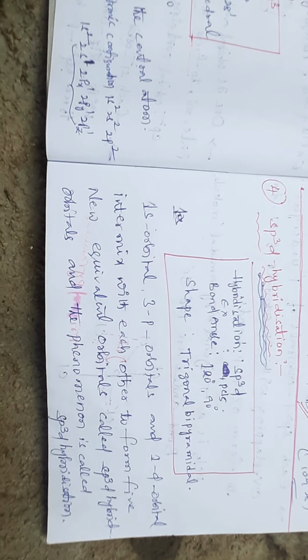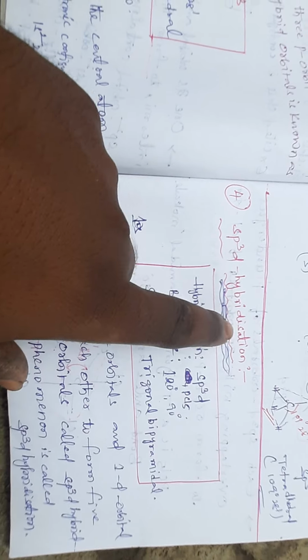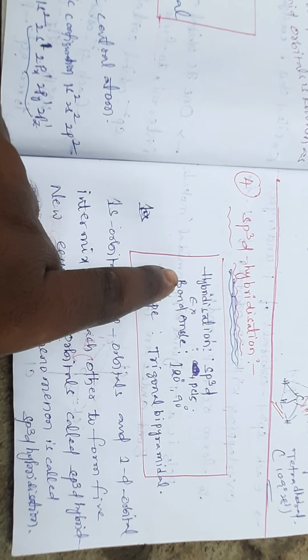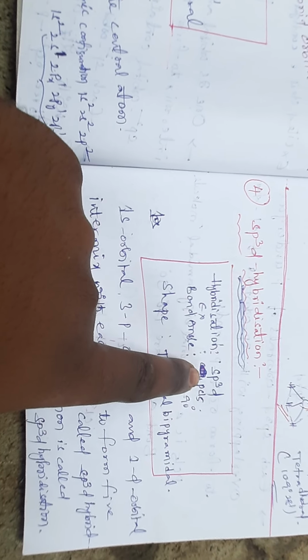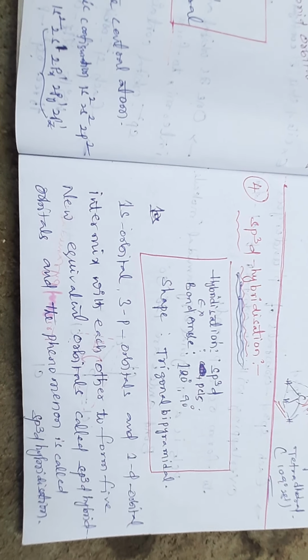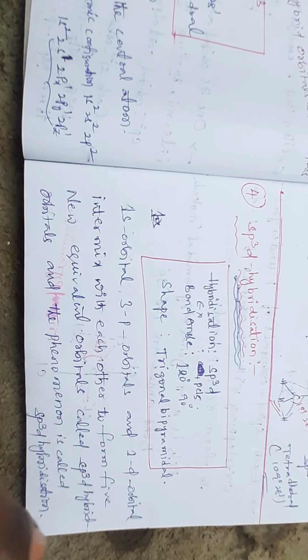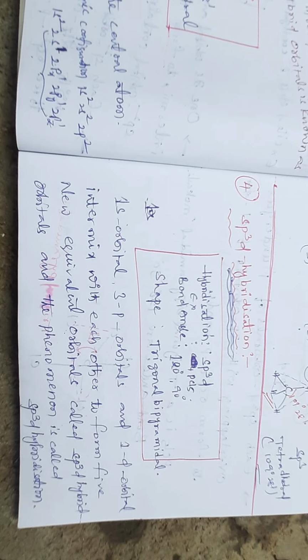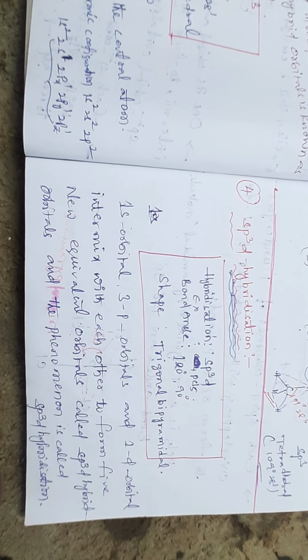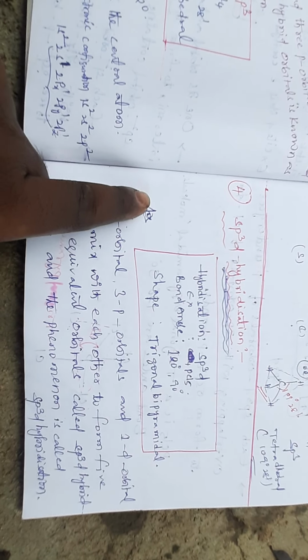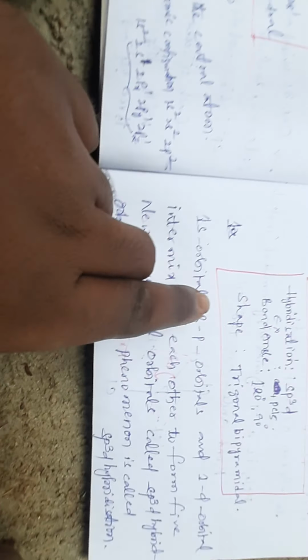sp3d hybridization. In sp3d hybridization, the example is phosphorus pentachloride, that is PCl5. Bond angle is 120 degrees. Two angles occur in sp3d hybridization, 120 degrees and 90 degrees. Shape is the trigonal bipyramidal shape.